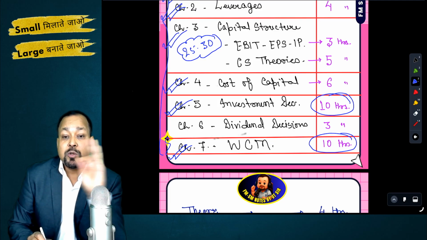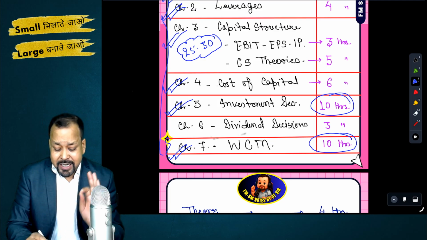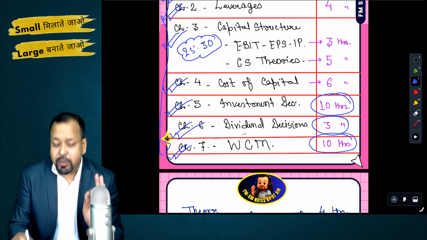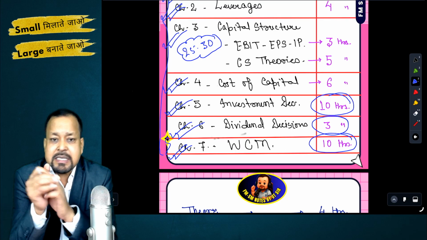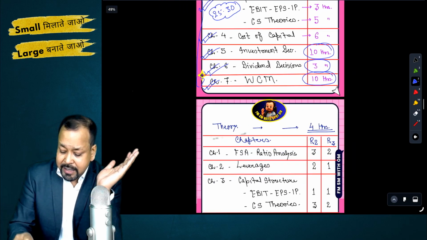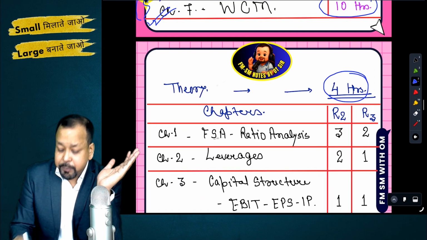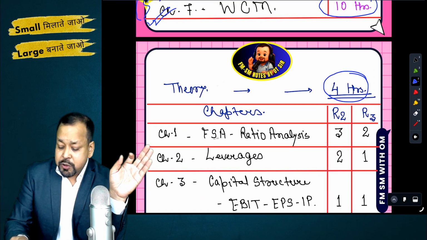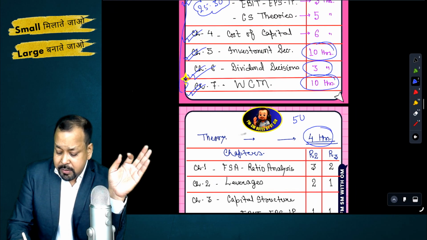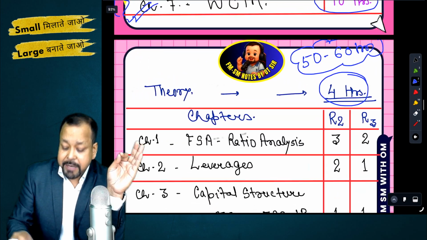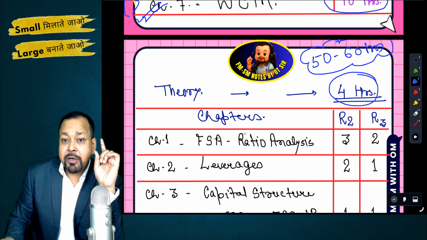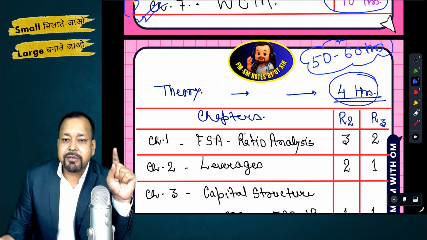Investment decision and WCM is very important. Dividend, yes, very easy chapter. 3 to 4 hours, or 2 to 3 hours at max, is what you will need to cover this. So guys, this is my brief plan. And theory, of course, 4 hours is more than sufficient. So briefly, you will take 50 to 60 hours to cover your financial management, and you should give this much time to this particular paper for your first revision, because that is the comprehensive revision after class.